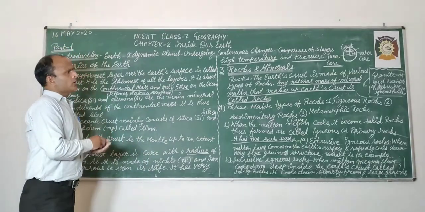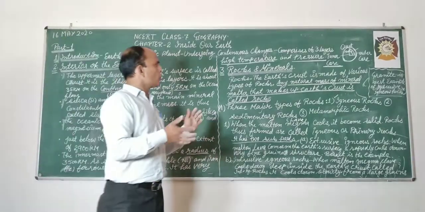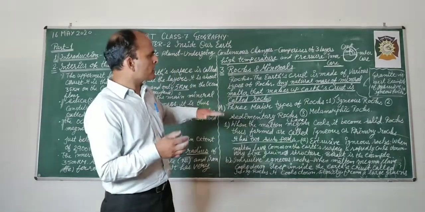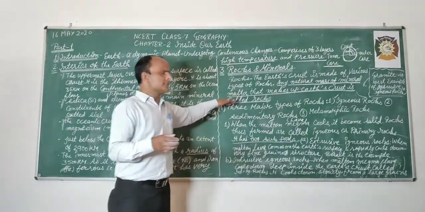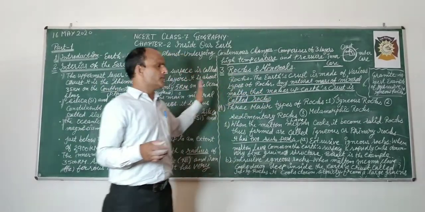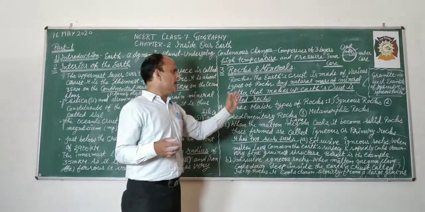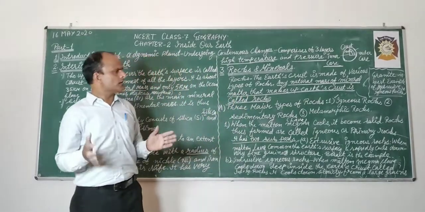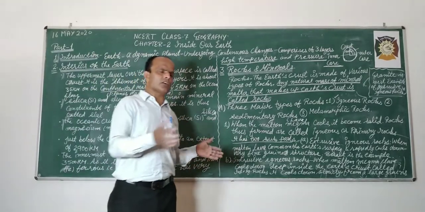And in the third part we discussed rocks, and in rocks, three types of rocks. We discussed igneous rocks, and the sedimentary and third, metamorphic rocks will be discussed in the second part of this lesson.